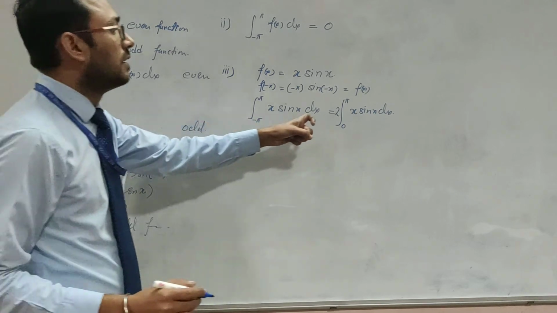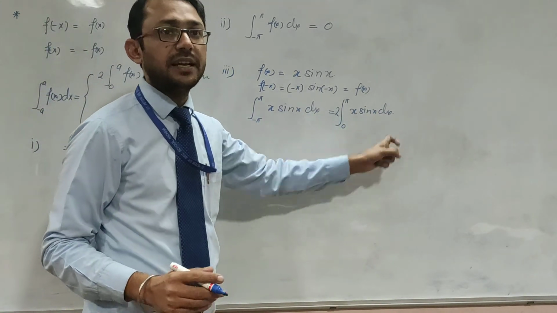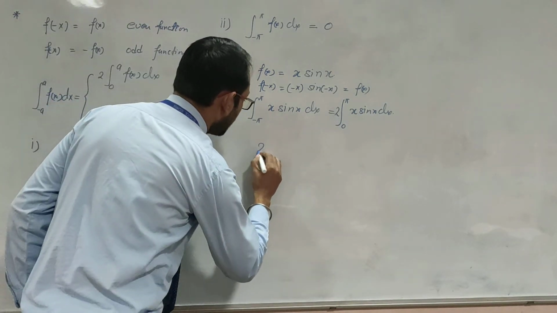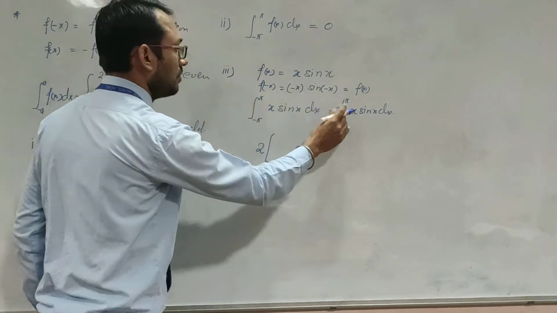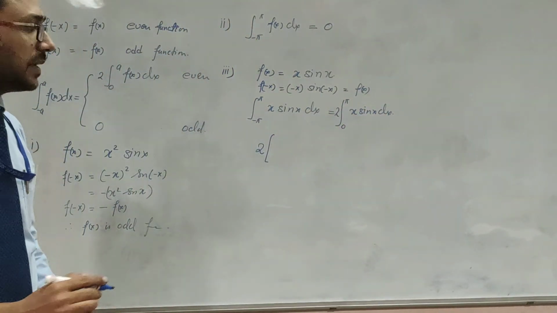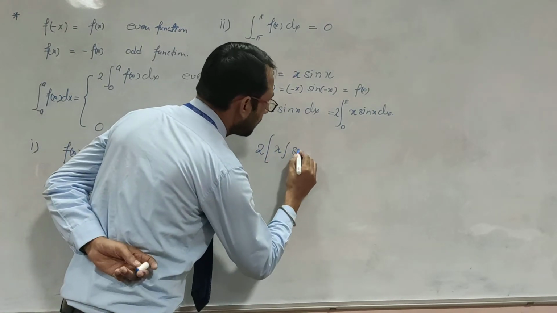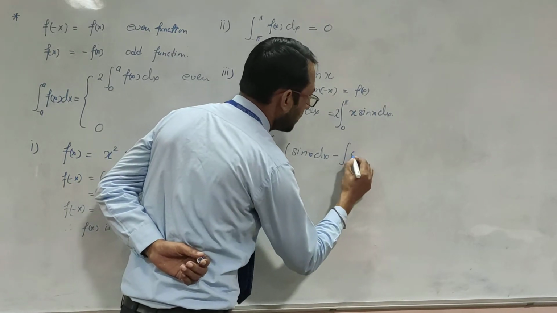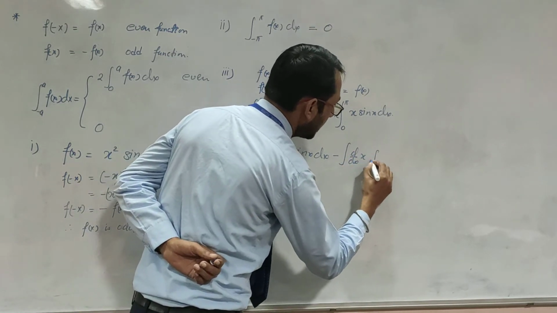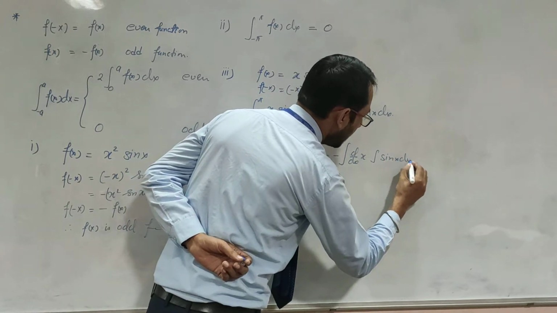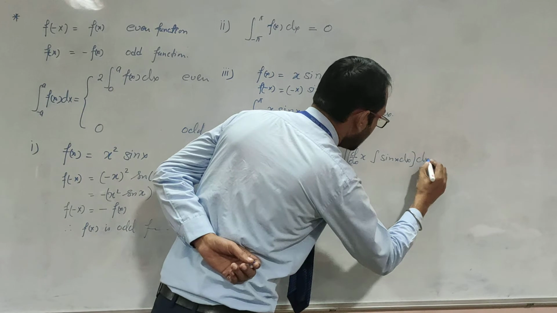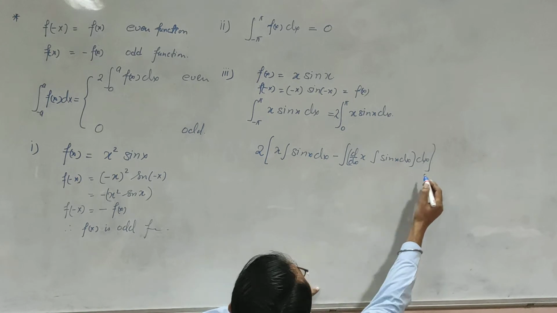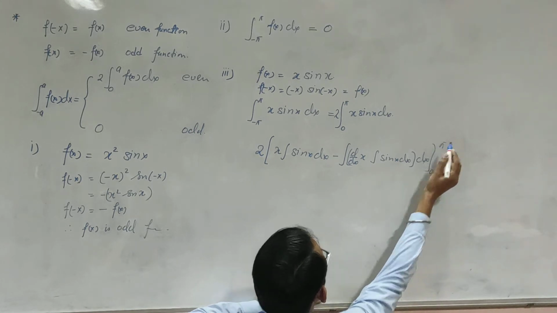After this, now we need to integrate it. For integration, we will be applying integration by parts. So it will be 2 times, with x as the first function, integral of sin x dx, minus the integral of the derivative of x times the integral of sin x dx, with limits 0 to pi.